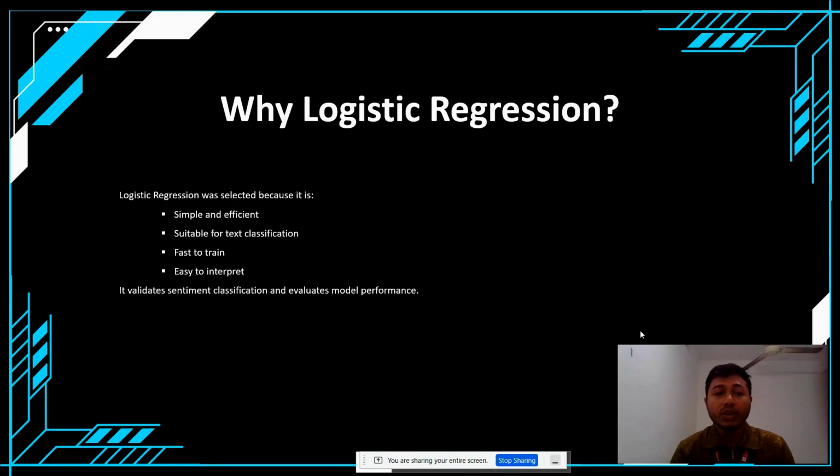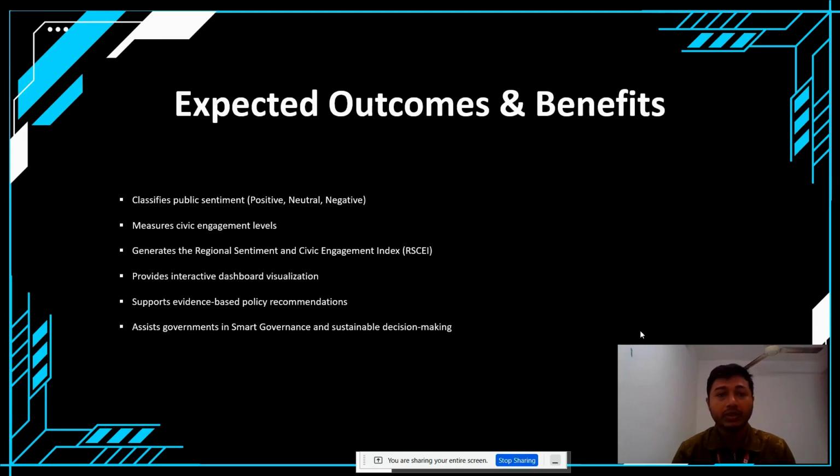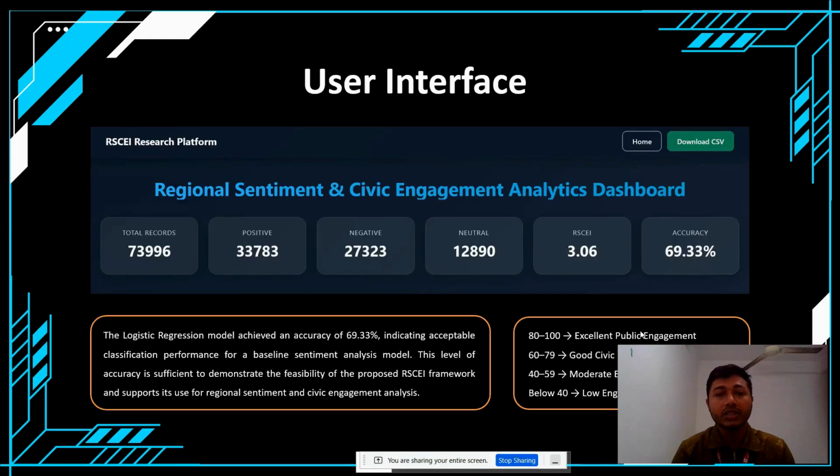Why do I use logistic regression? Because logistic regression is simple and efficient, suitable for text classification, fast to train, and easy to interpret. It validates sentiment classification and evaluates model performance. Expected outcomes and benefits: classify public sentiment as positive, negative, and neutral, measure civic engagement level and generate the regional sentiment and civic engagement index, provide interactive dashboard visualization, support evidence-based policy recommendation, and assist government in smart governance and sustainable decision making.